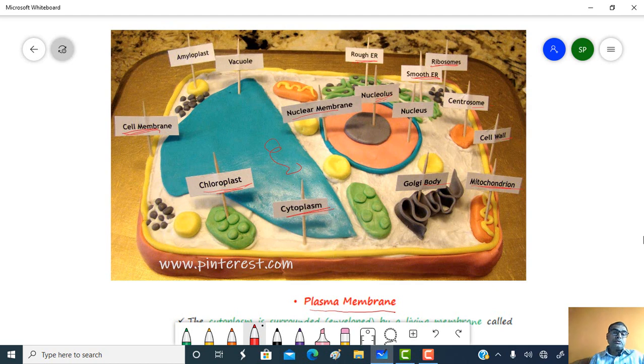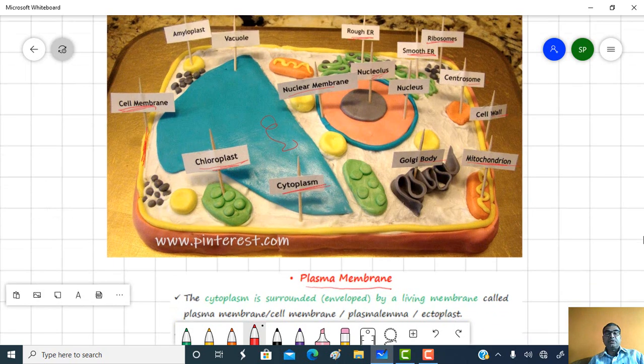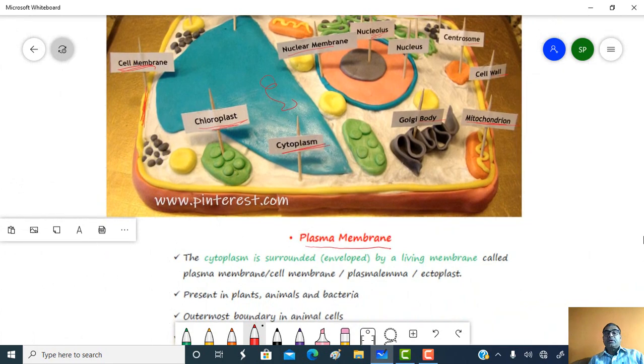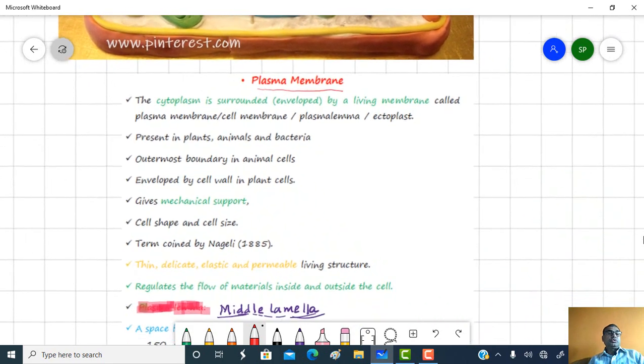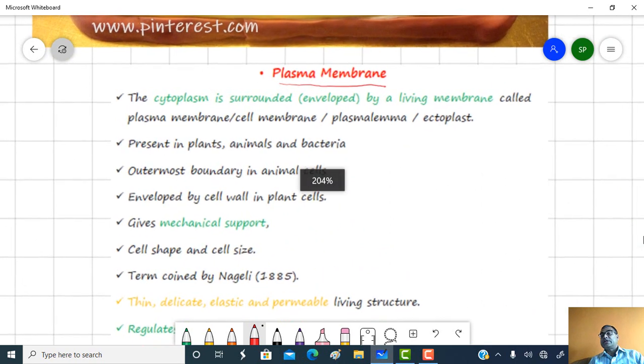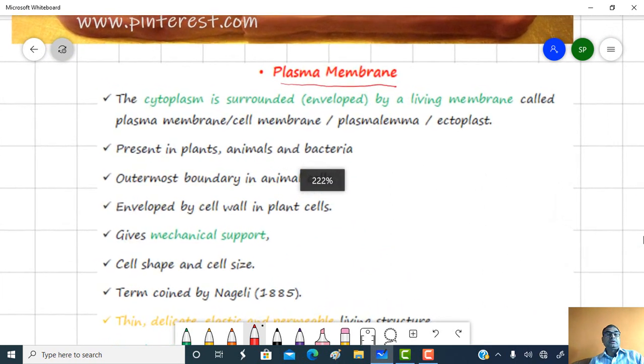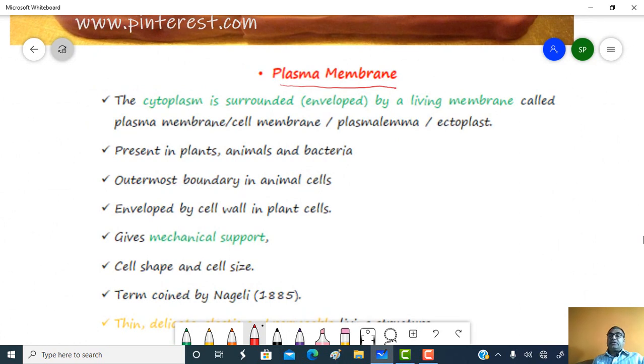Okay, so here this one acts as a cell membrane. This cell membrane is nothing but the plasma membrane. This cell membrane is present in both prokaryotic and eukaryotic types of cells. In bacteria and plants, the cell membrane is present after the cell wall, but in animals, this plasma membrane or cell membrane is the outermost layer.